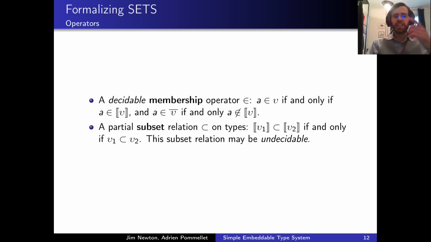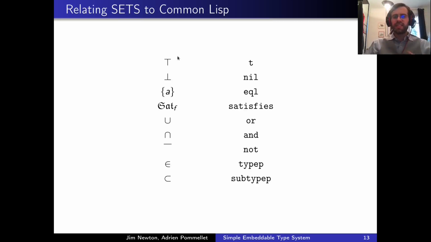Note that this relation may not always be decidable. Note that this simple embeddable type system is not meant to implement that of Common Lisp, although it bears nonetheless some obvious similarities to it. The following types, operators and constructors are indeed equivalent to these Common Lisp types, logical operators, and functions.